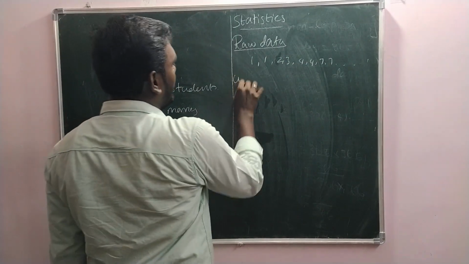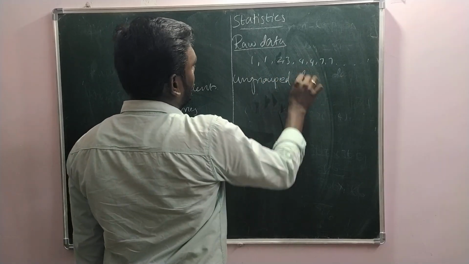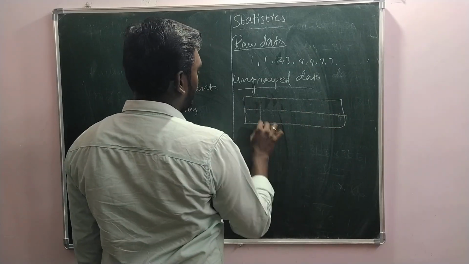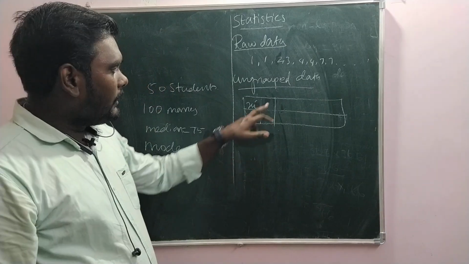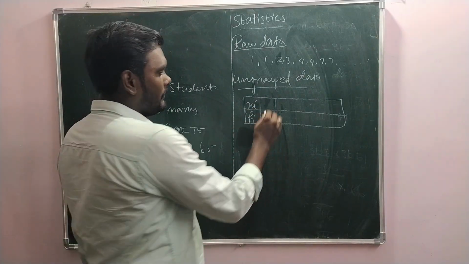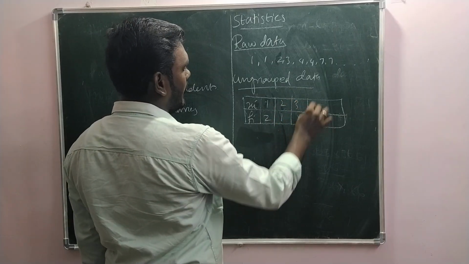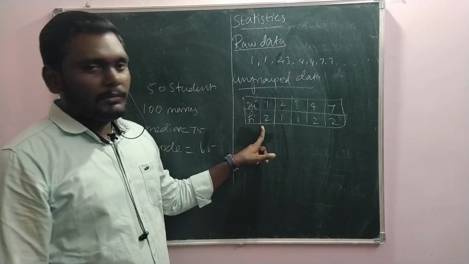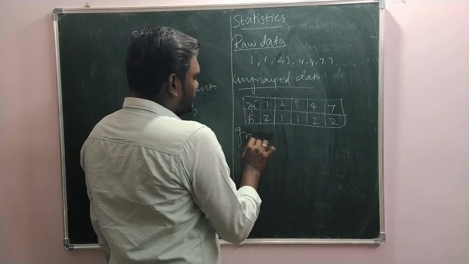And then ungrouped data, remember, it could be of the form xi, fi. So xi is the observation: 1 comes 2 times, 2 comes 1 time, 3 comes 1 time, 4 comes 2 times, 7 comes 2 times. How many times it occurred, we call it the frequency. Alright, and then grouped data.